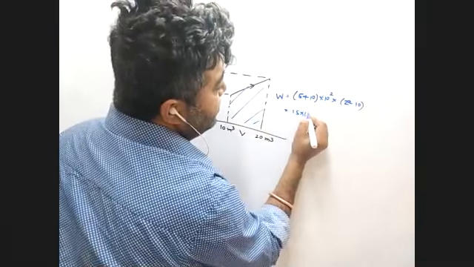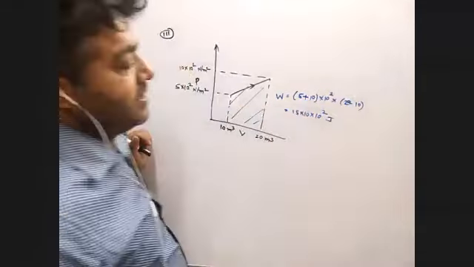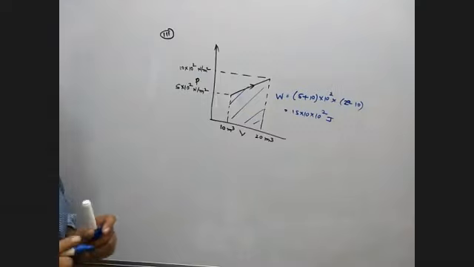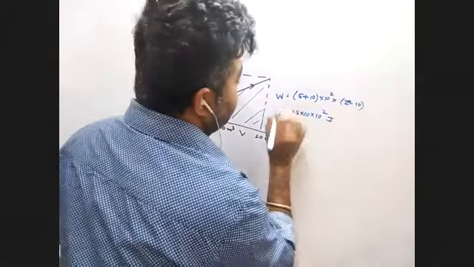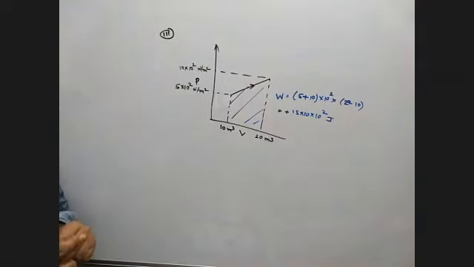So 15 into 10 into 10 to the power 3 joule. Volume increasing or decreasing? Increasing. So work done is positive. Is it okay, everyone?